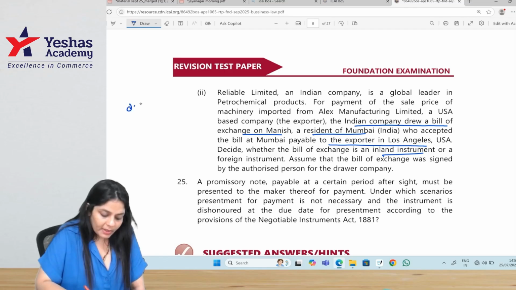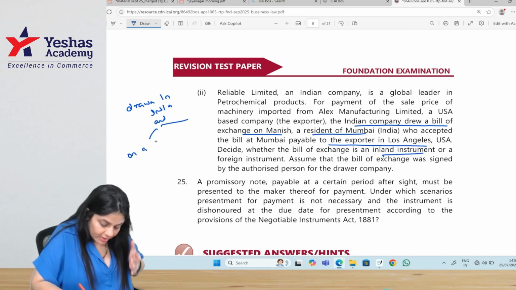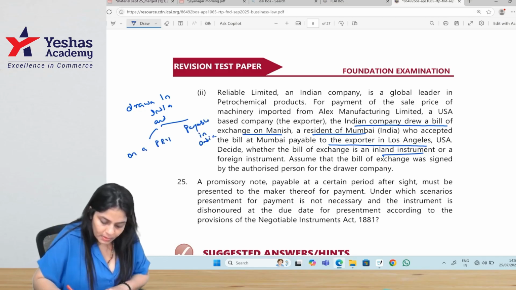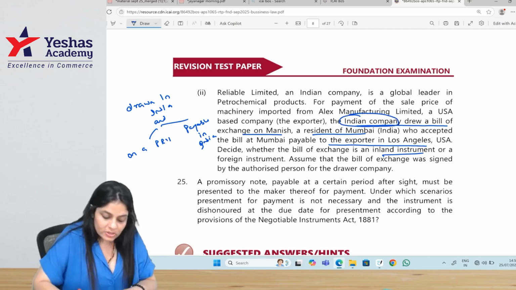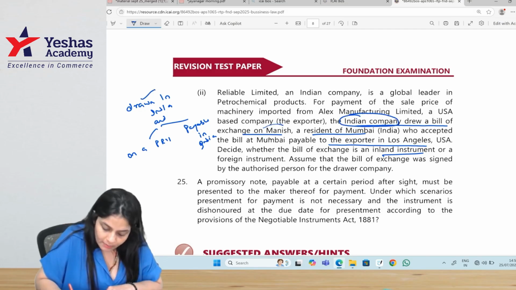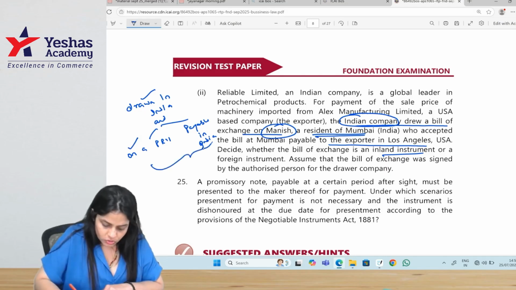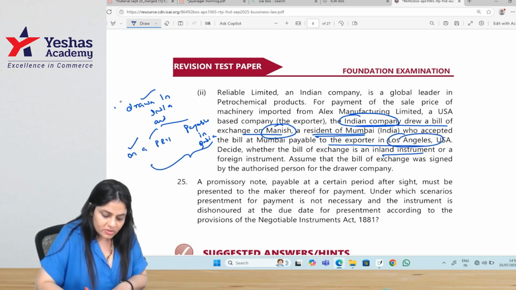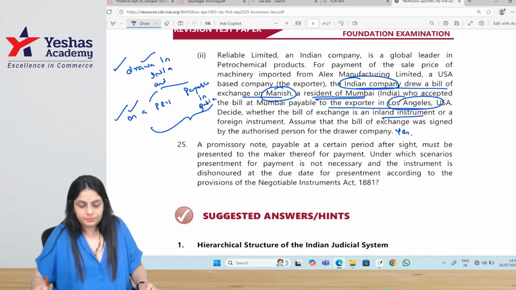It is an inland instrument if it is drawn in India and it is either drawn on a person resident in India or drawn payable in India. Here, since the instrument was drawn by an Indian company, it is drawn in India. Yes. It is drawn on Manish, a person resident of Mumbai. So it's drawn on a person resident in India. Out of these two, any one is enough to make it an inland instrument. Even though it was payable in US, it was drawn in India on a person resident in India. So yes, it is an inland instrument.